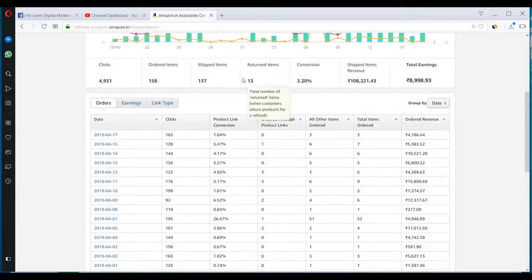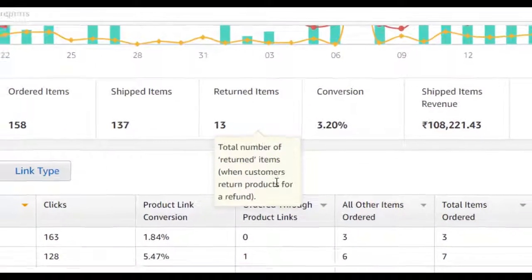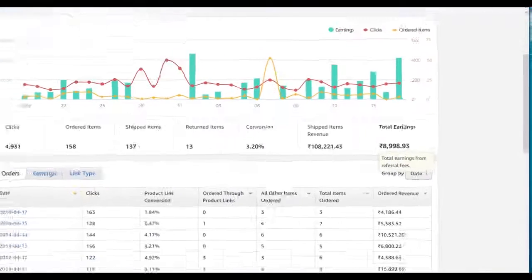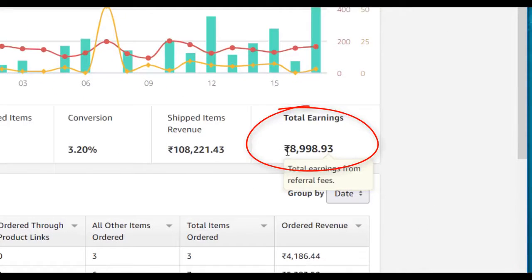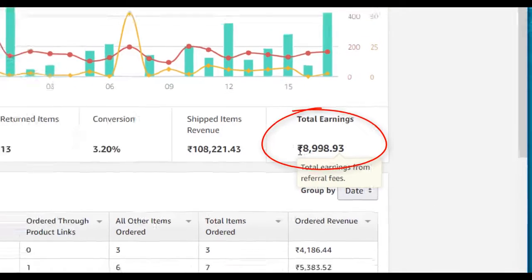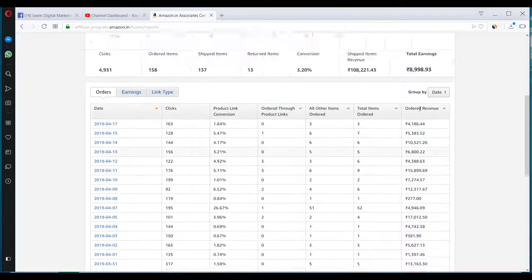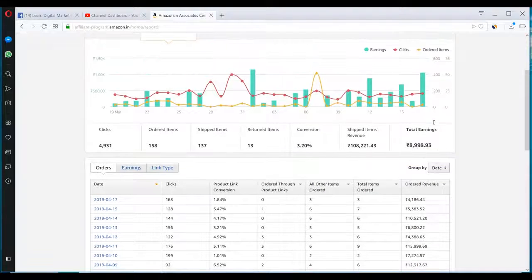And also the refund rate, you can see that almost 10% refund rate is in India, and the conversion rate and the item revenue and my affiliate commission. This is not the final commission because the commission gets logged after a few days. So there might be a few refunds in the future. So this is not the exact commission, but it will be somewhere close to this.